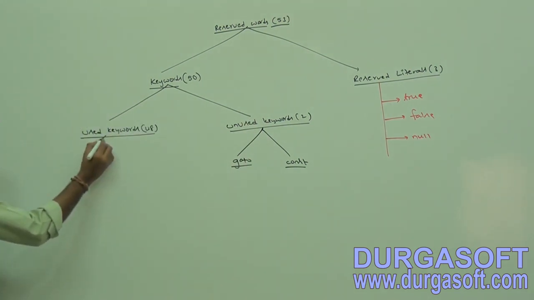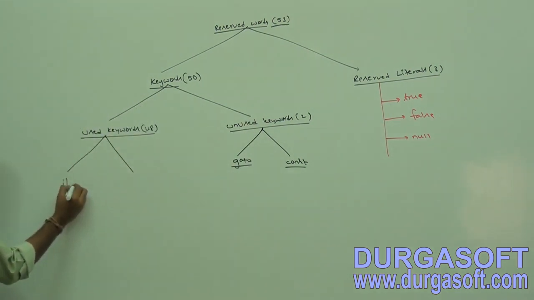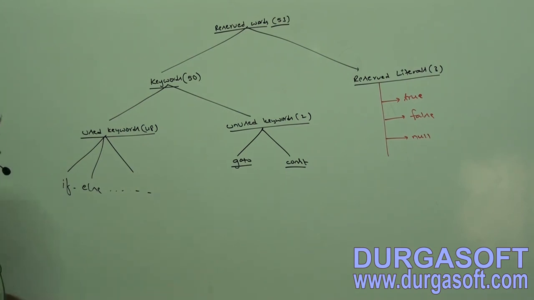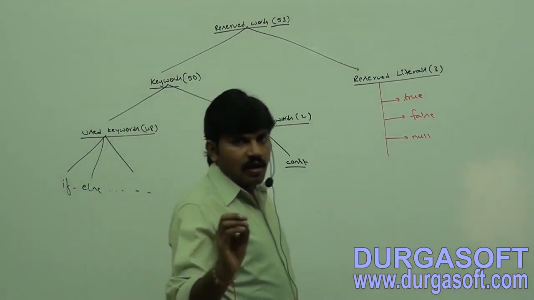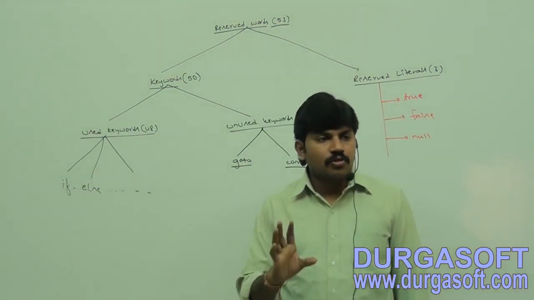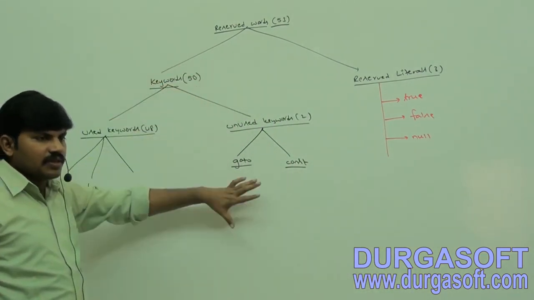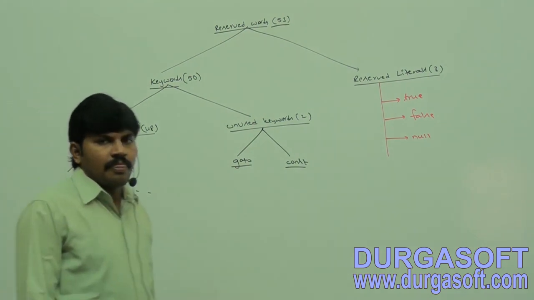But used keywords, how many are there? If, else, switch, and so on. Are you getting it? So compulsory, for the exam's sake, all 53 reserved words you people should be aware of. It's easy, nothing there. We will list out all these 53. Right? First, take this diagram.